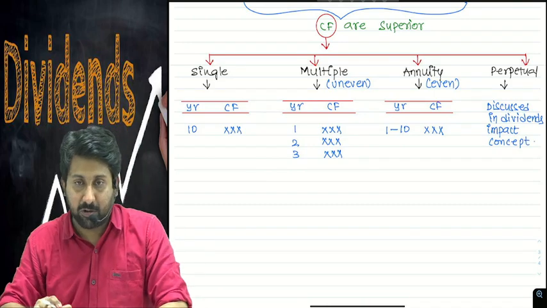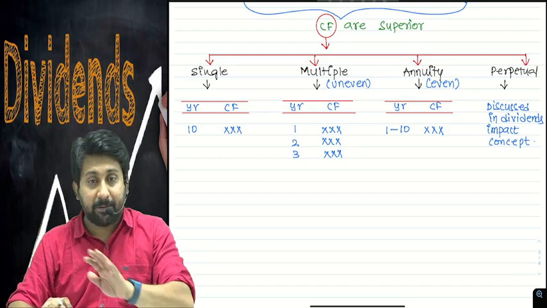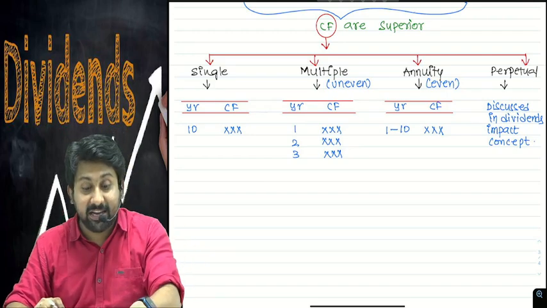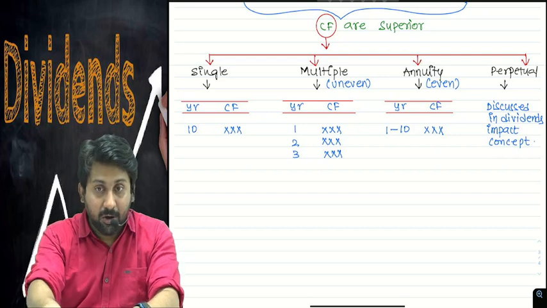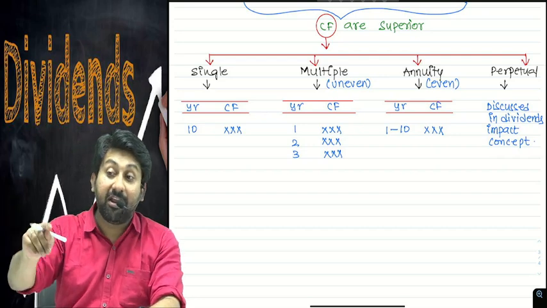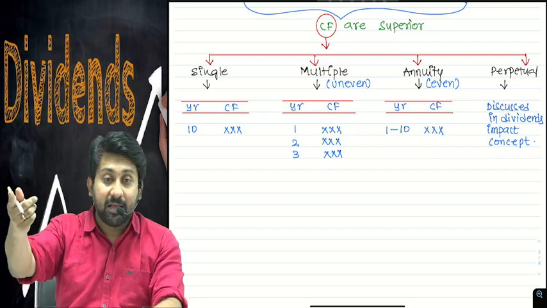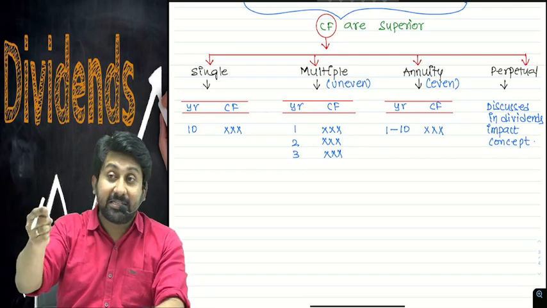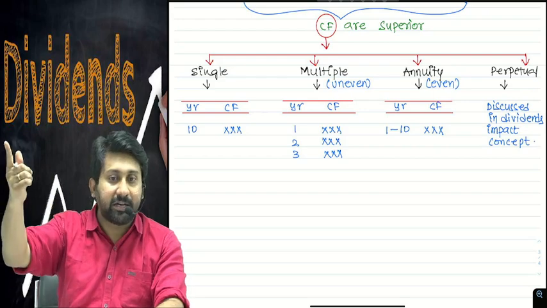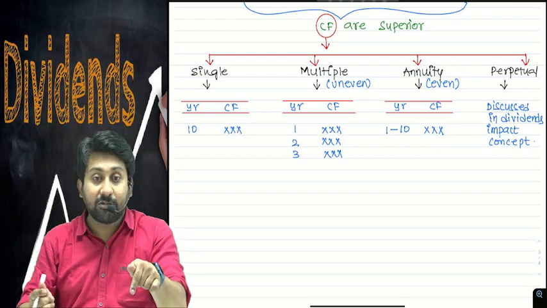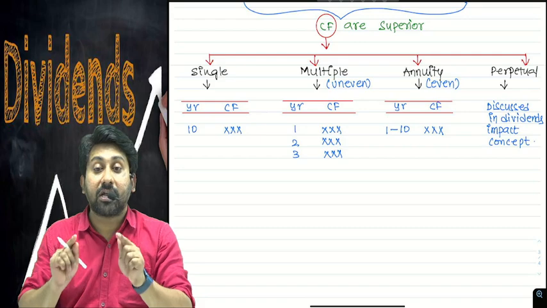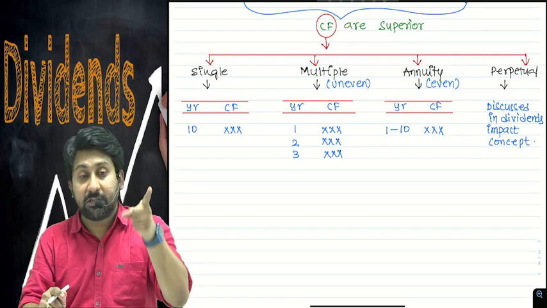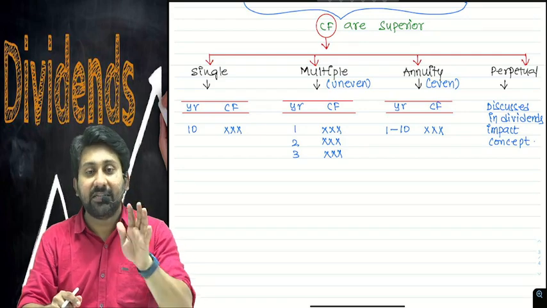Separately, we will discuss that. Perpetual cash flows is separate. Why? A share is dependent on a company whose life is perpetual. That means a share will be there till the company is there. The company will be there till perpetuity, means a share will be there till perpetuity. A share gives a dividend. Dividend also will continue till perpetuity. Therefore, the cash flows are perpetual for a share. Those are called perpetual cash flows, which we will see in our first chapter, dividends impact.